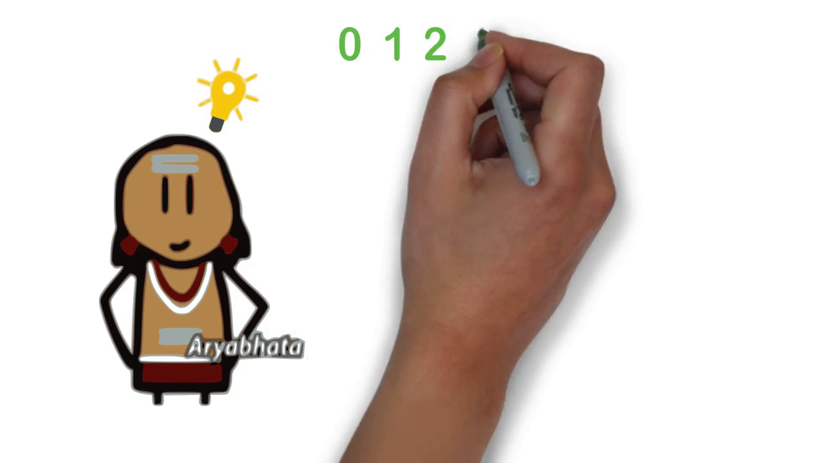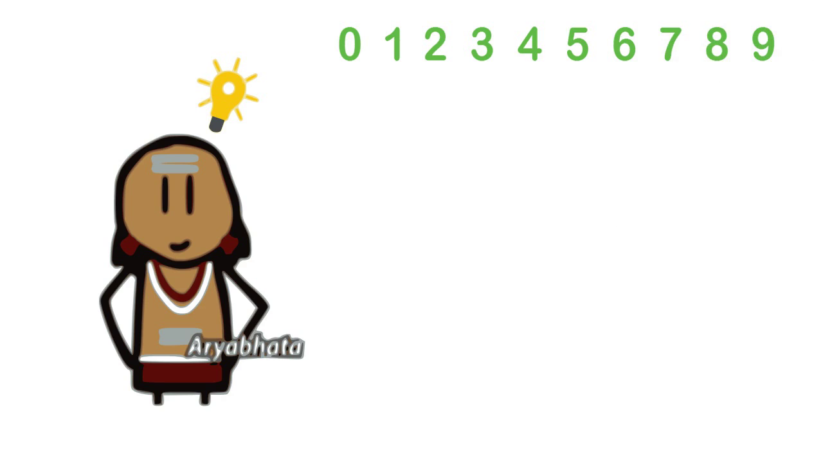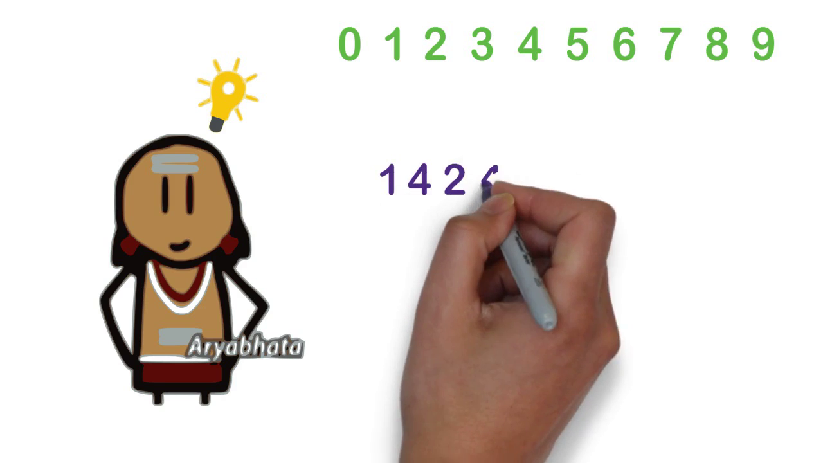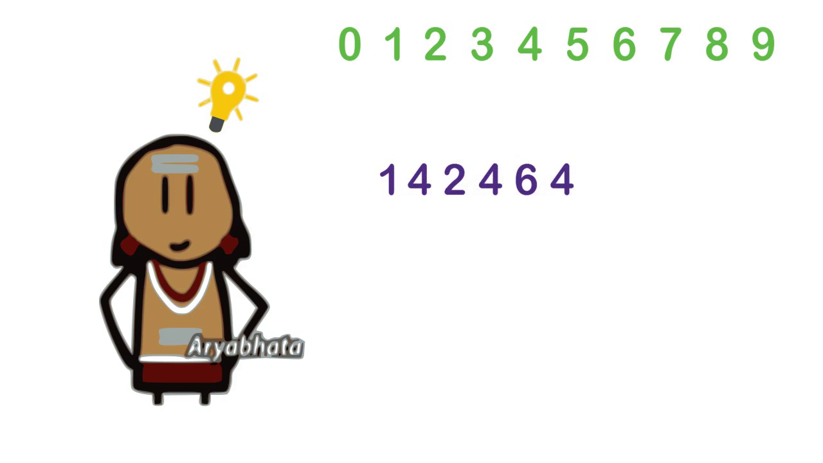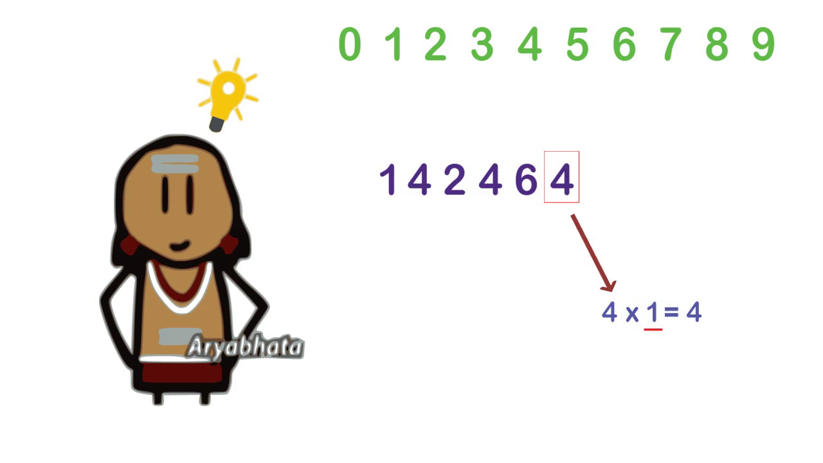To overcome this problem, Aryabhatta invented a new number system which is currently being used. In this system, digits are limited, that is 0 to 9, and he gave importance to the place of that digit. Let me explain this with the help of an example. So let us consider the number 1,42,464. The rightmost 4 has value 4 into 1. Here 1 is the value of the rightmost place.